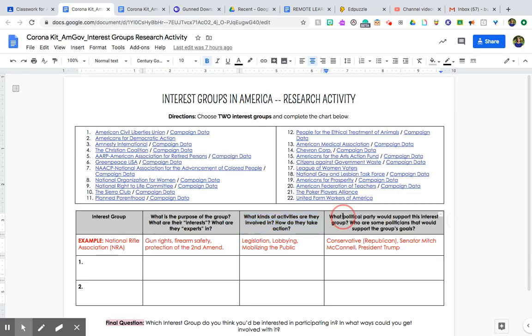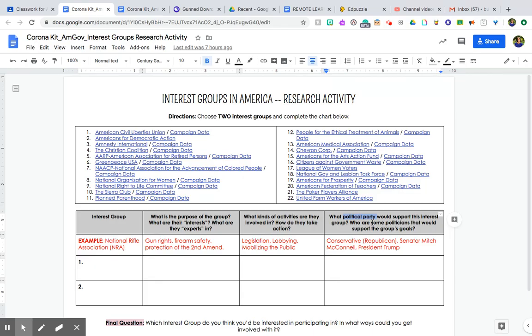Okay, now, what political party would support this interest group? And who are some politicians that would support the group's goals, right? We've talked about how interest groups, or you'll see at least in the notes, that interest groups are going to lobby politicians or persuade politicians to vote in favor of their interest. Okay, so of course, some groups are going to target more conservative politicians. Some groups are going to target more liberal politicians. That's just the way it goes. Okay, your job is to tell me what political party would support this interest group, and who are some politicians that would support this group's goals.